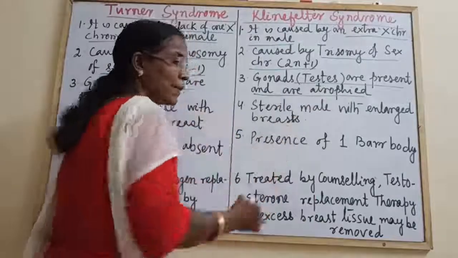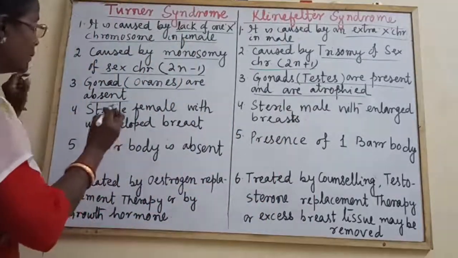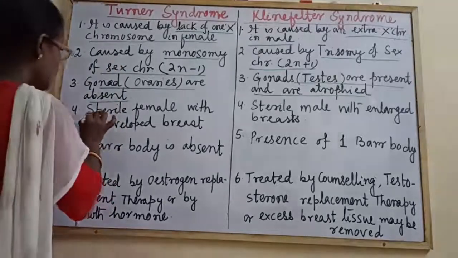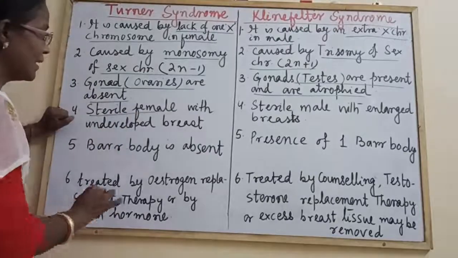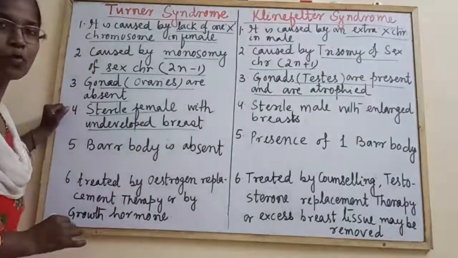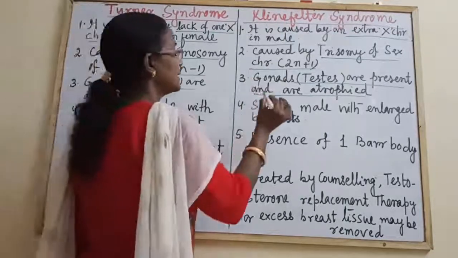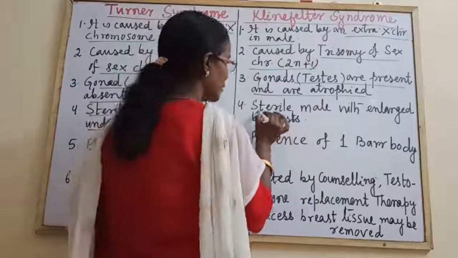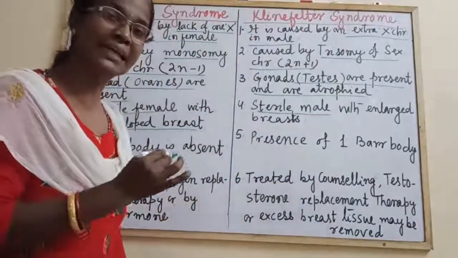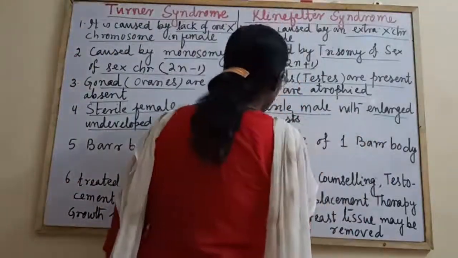Although the testes are present, they are atrophied. Next point. The female suffering from Turner syndrome is a completely sterile female, and they have underdeveloped or very poorly developed breast, whereas in Klinefelter syndrome the individuals are male which are completely sterile and develop the breast.